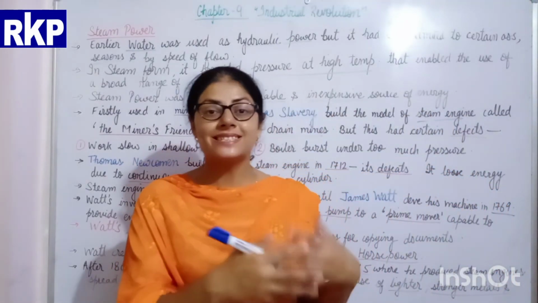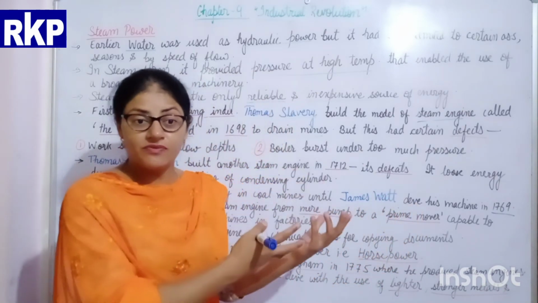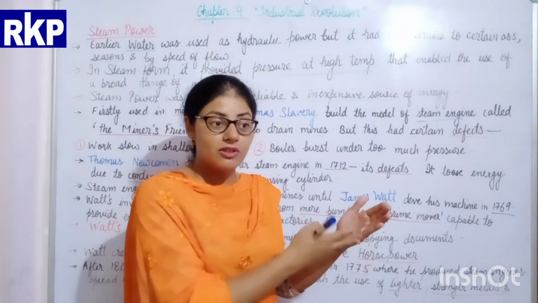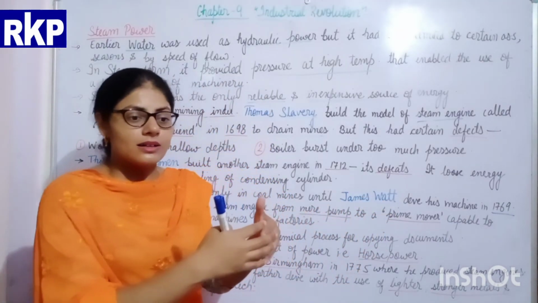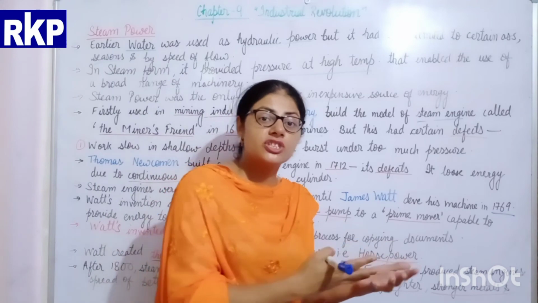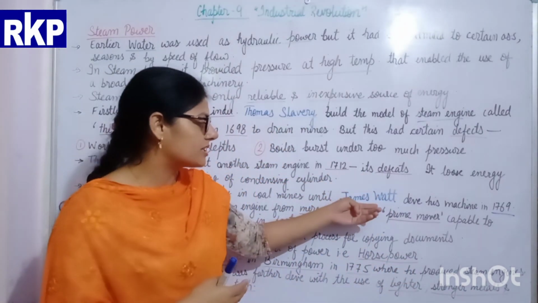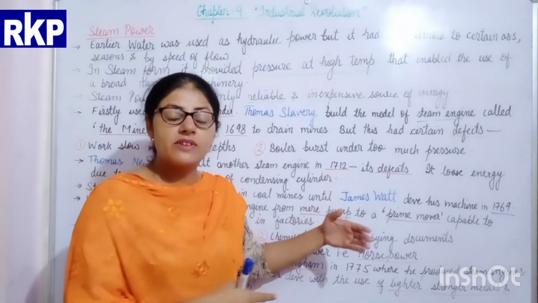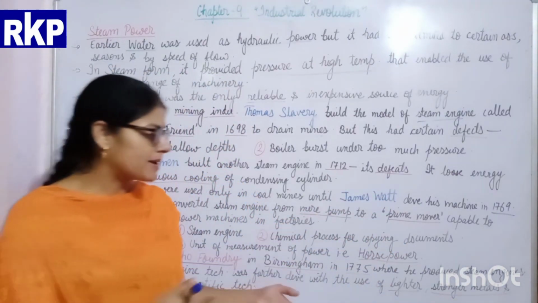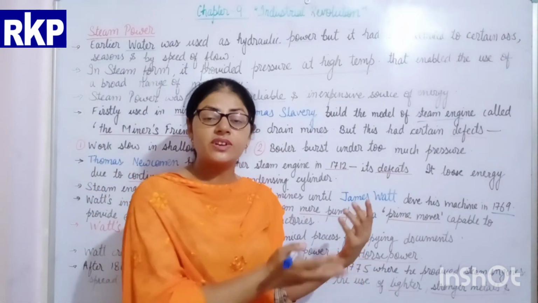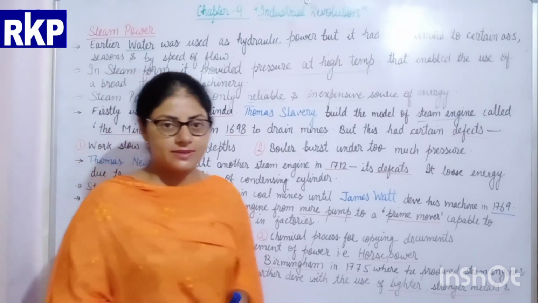For using this steam power, different types of steam engines started to be invented, with better versions coming one after another, and one of the best versions was given to us by James Watt. Later on, after 1800, many innovations in the use of different kinds of material for these steam engines were made. Thank you.